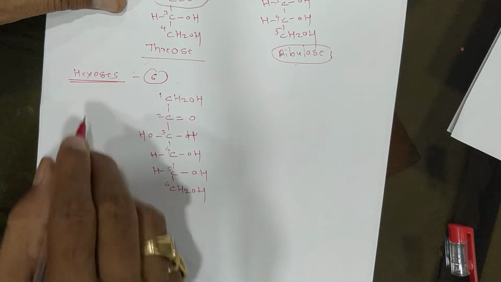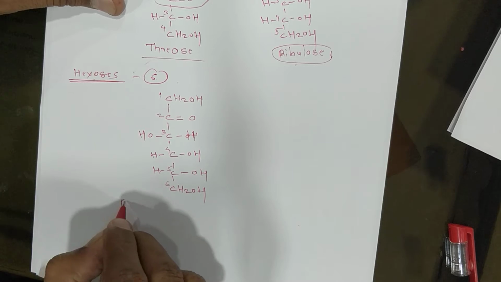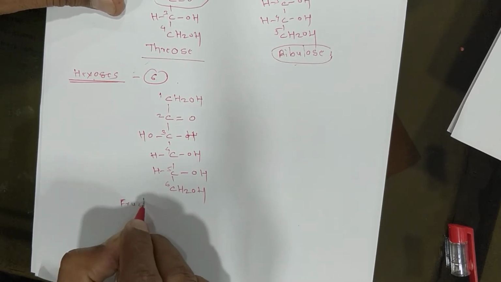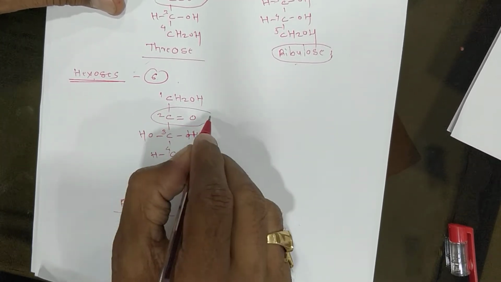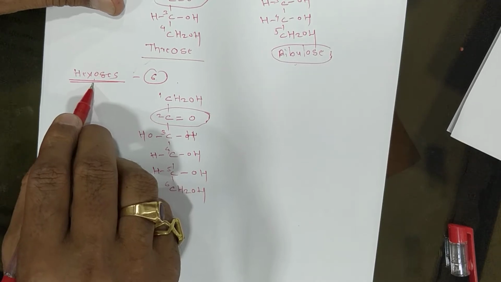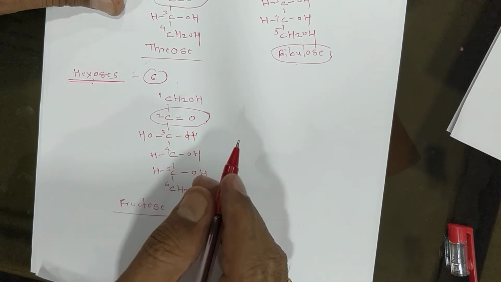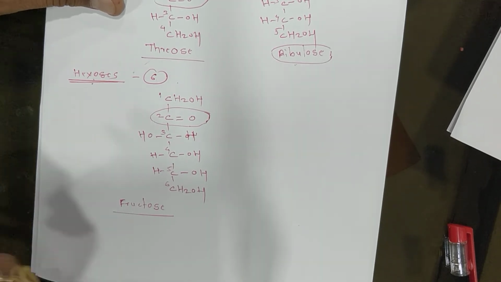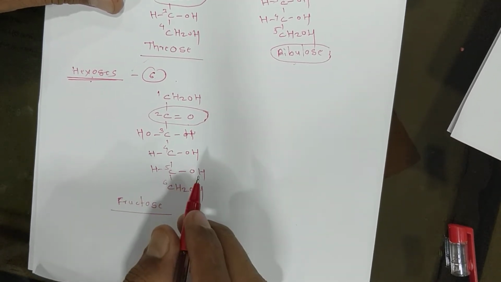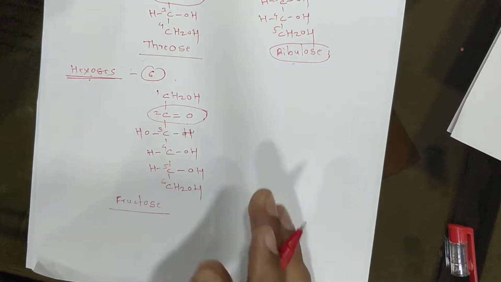The example of a hexose sugar of ketone type is fructose. It contains the ketone group. Examples of aldose hexose sugars are glucose, mannose, galactose. They contain the aldehyde group. Here we have the ketone group. This is the example of monosaccharides. The monosaccharides are completed. Now you discuss the next, disaccharides.